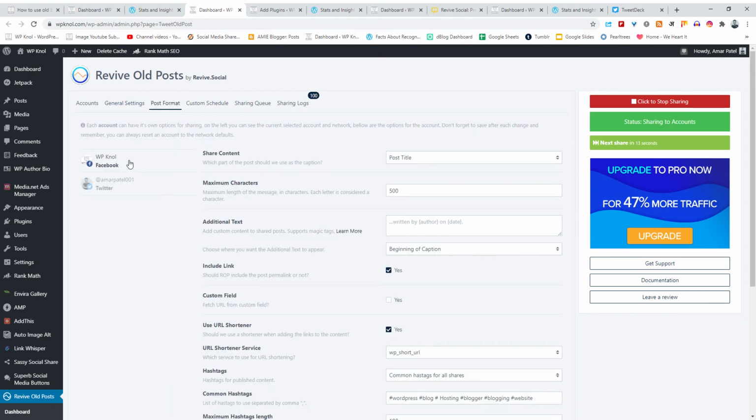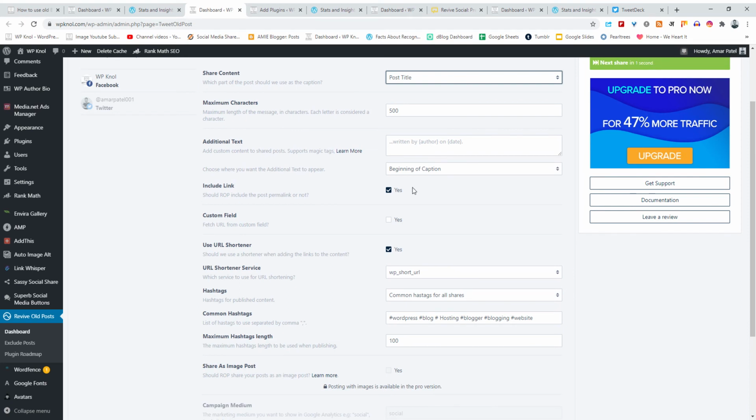This is for Facebook, and post title. When you share, the post title maximum character is 500. Then include link, yes, I wanted to give the link. Use URL shortener, yes, because you must use the URL shortener, as Twitter has a character limit.